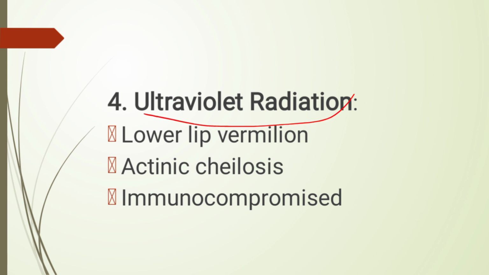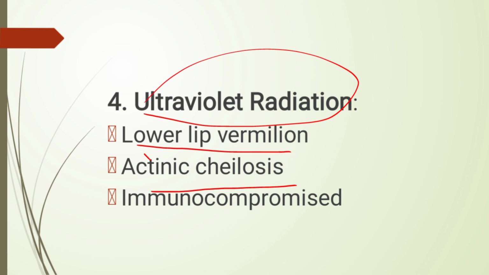UV radiation: patients who are exposed to UV for a very long period, like farmers or people who basically work outside, or countryside people, mostly have leukoplakia in the lower lip. In the lower lip, it is actinic cheilosis. Actinic means the people are exposed to UV for a very long period of time. Immunocompromised patients, such as diabetic patients, deficient patients, and patients with blood disorders like leukemia and thalassemia, have this leukoplakia in their mouth.